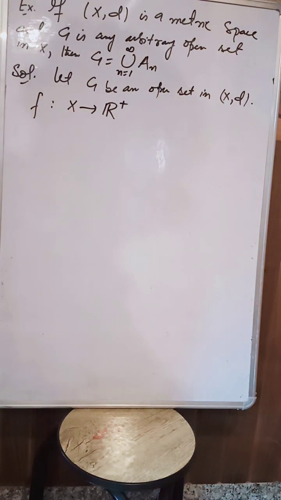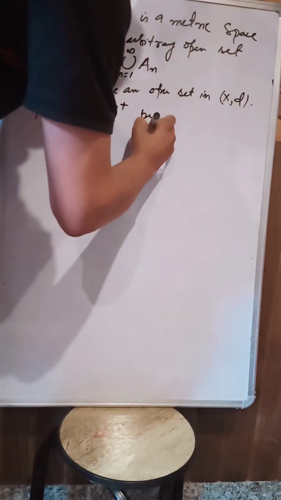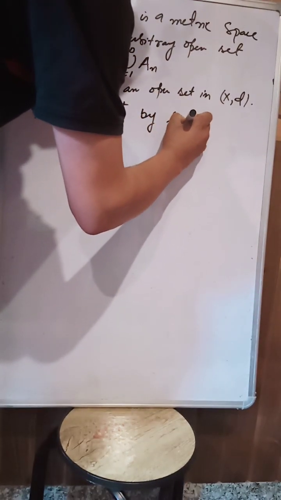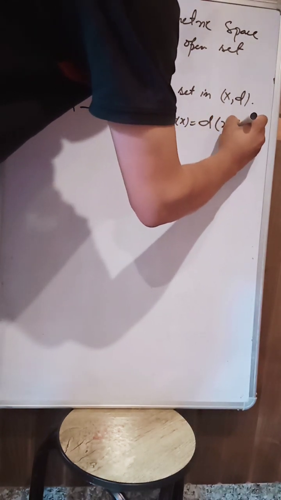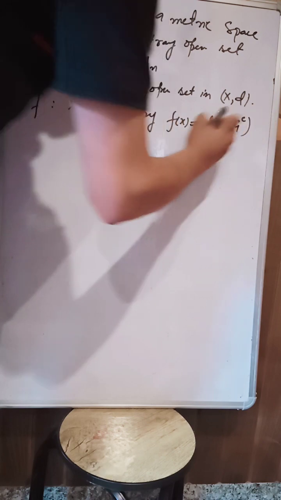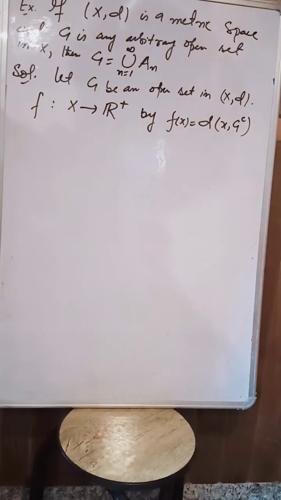Let us define a function f from X to R plus by f of x equal to the distance from x to G complement. Since G is an open set, G complement is going to be a closed set.